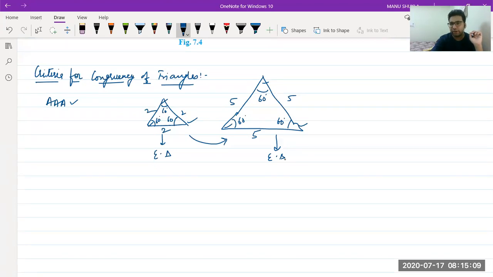Lakshay, you also had written triple A. Now you got this. Why is triple A not a criteria for congruency? Now you got this. Lakshay, Drishti, please confirm. Triple A is not a criteria for congruency because it never confirms that they are of the same size and shape. Sorry, shape is confirmed, but size is not confirmed.